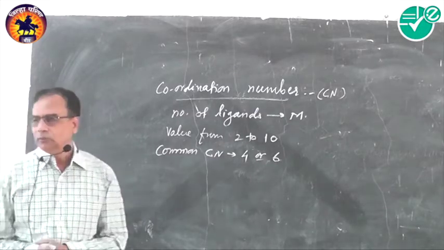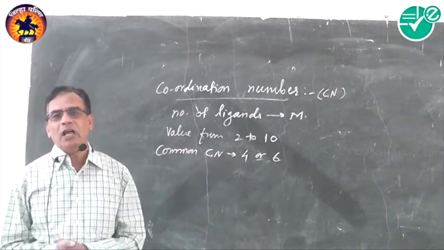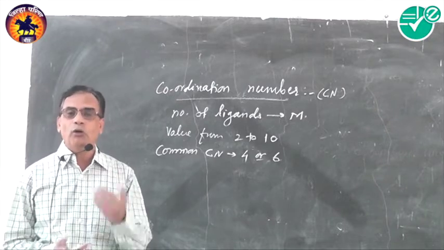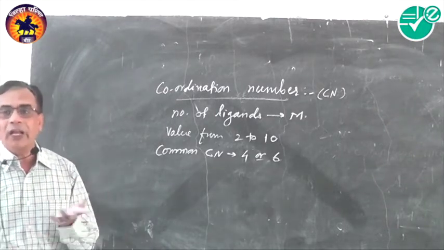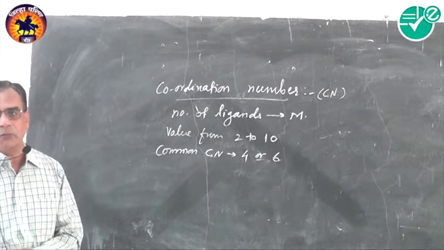In the same group, lighter elements have lower coordination number, and heavier elements have higher coordination number.